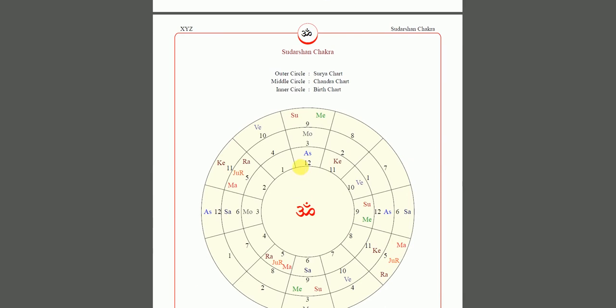This shows you, like, if this is a Pisces ascendant chart, they take the moon chart and the sun chart. They put it in one house. These are the three most important ascendants in Vedic astrology: the basic ascendant, the moon chart that I showed you, and making sun the ascendant. So somebody can see that their first house has Pisces ascendant and moon, sun, Mercury are sitting right there. So it's doing something. See, it says right there, Surya chart, Chandra chart, and birth chart. Surya as in sun, Chandra as in moon.